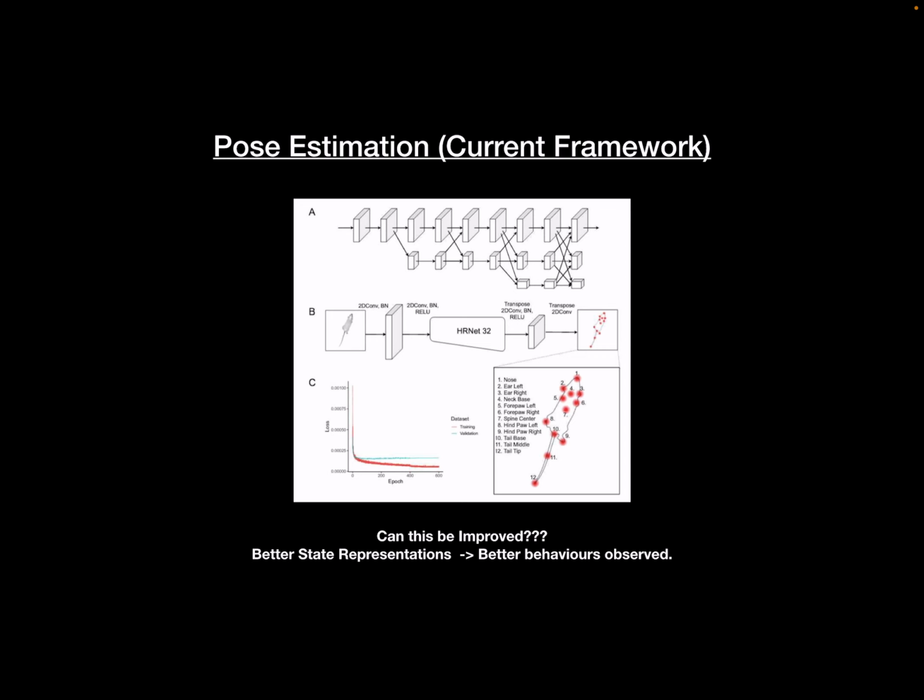But for running some complex algorithm like the hierarchical reinforcement learning option discovery algorithm, or behavior discovery algorithm, it is definitely sure that if we improve the performance of the model, naturally the behaviors that we are going to observe are also going to be better. So better state representations obviously mean better behaviors observed. So how can this be improved? The first thing is to generate more training data, right?